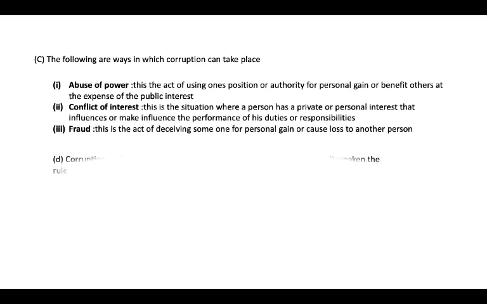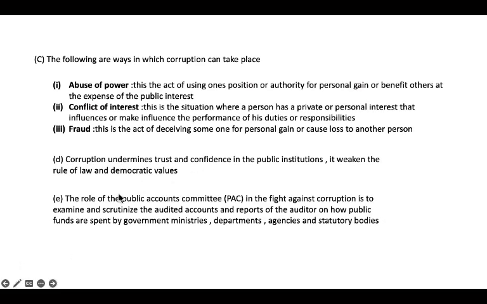The role of the Public Accounts Committee, PAC, in the fight against corruption is to examine and scrutinize the audited accounts and the reports of the auditor on public funds, that is, how funds are spent by the government, ministries, departments, agencies, and statutory bodies. So that is the role of PAC.